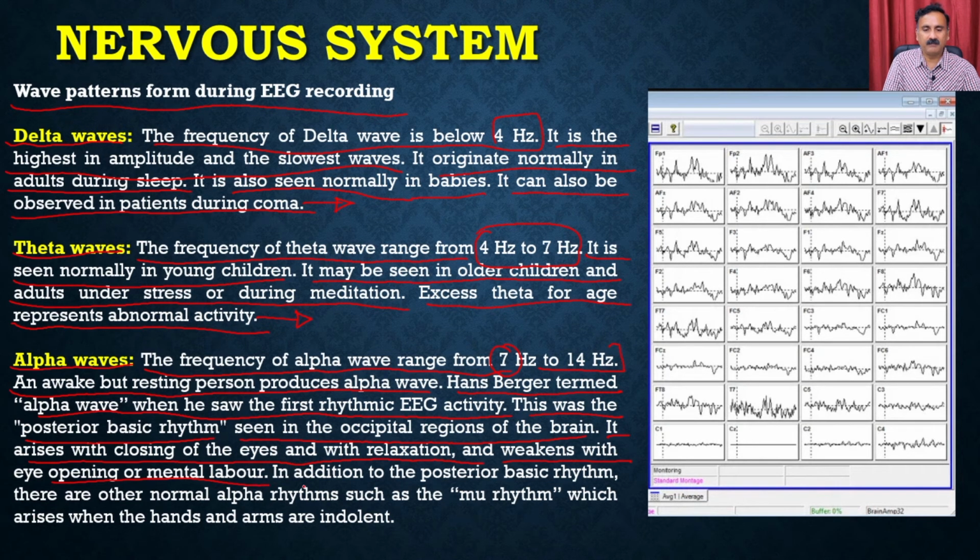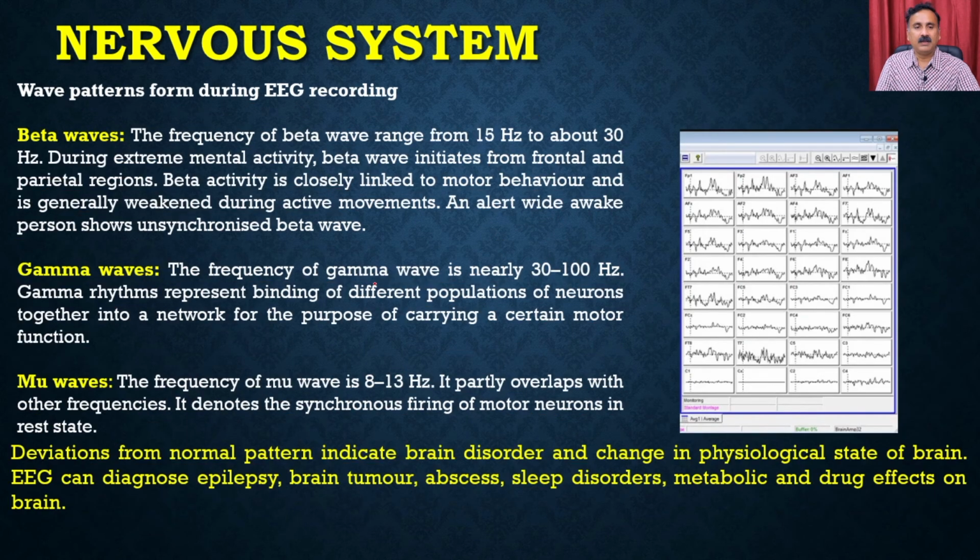mental labor. In addition to the posterior basic rhythm, there are other alpha rhythms such as the mu rhythm, which arises from the hand and arm when they are idle. Then we have the beta waves, the gamma waves, and the mu waves.